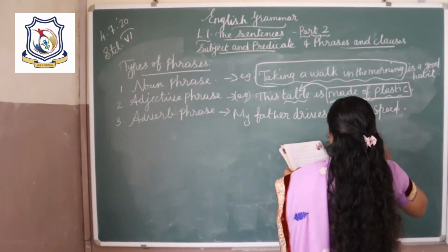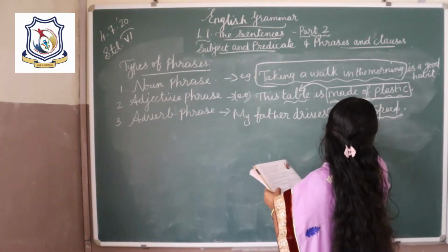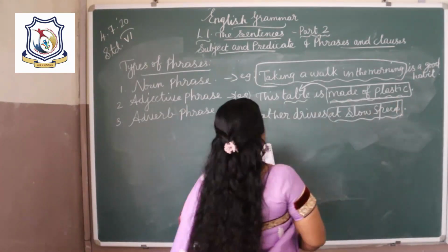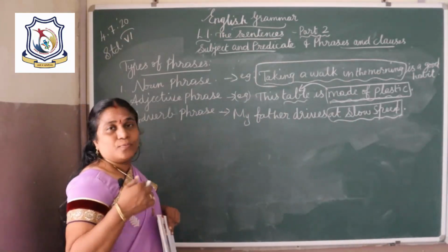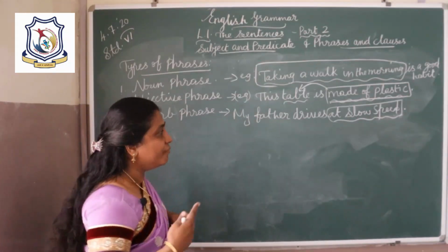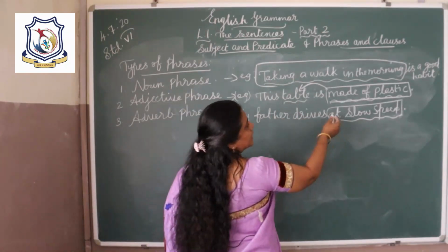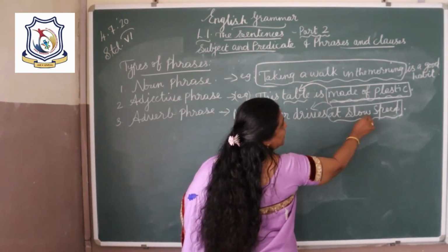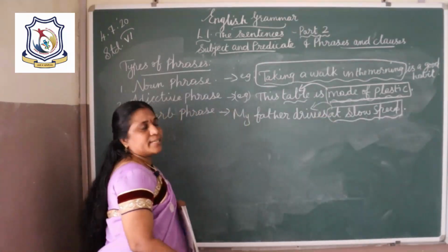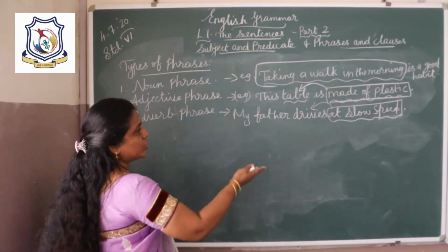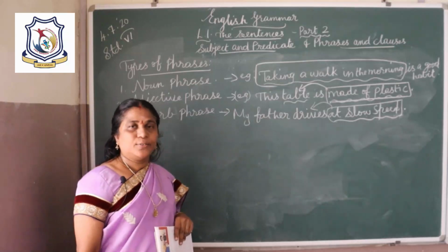Here, at slow speed is the adverb phrase. An adverb phrase may answer the question how, where, when. How does he drive? How is the work done? Very slow. So it answers the question how: my father drives at a slow speed. So at slow speed is said to be an adverb phrase.